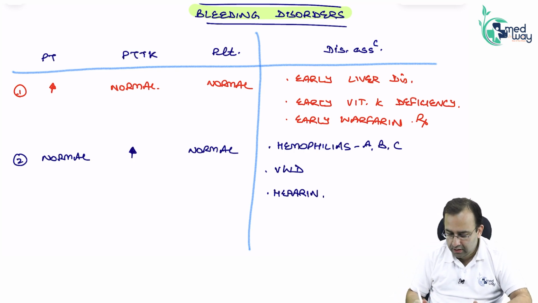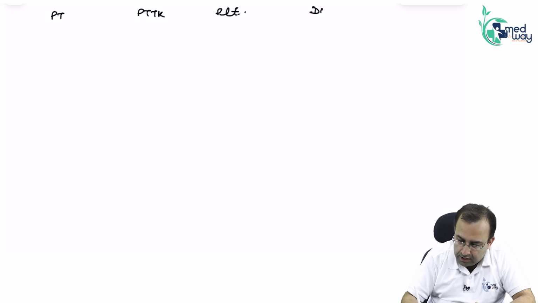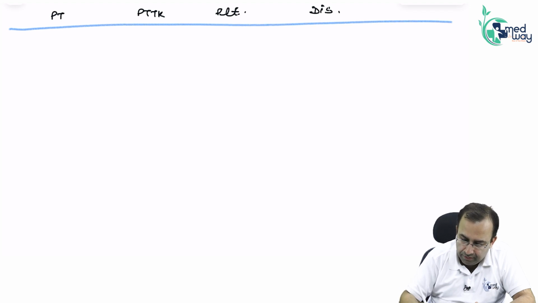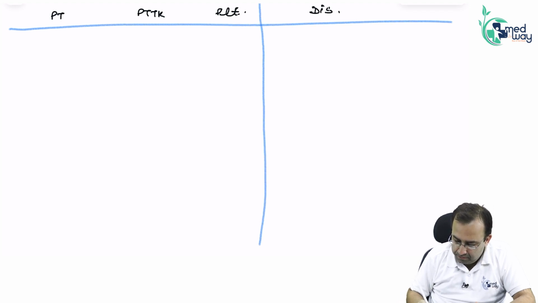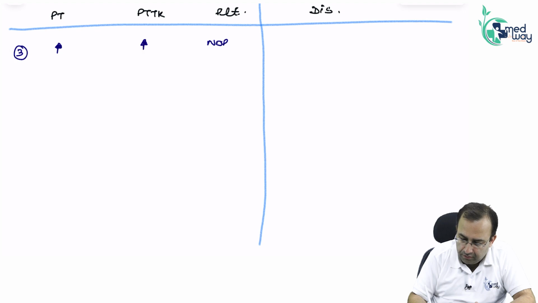Next, continuing the same table: PT, PTTK, platelet count, diseases associated. Next is both PT and PTTK are increased, platelet count is normal. Answer.